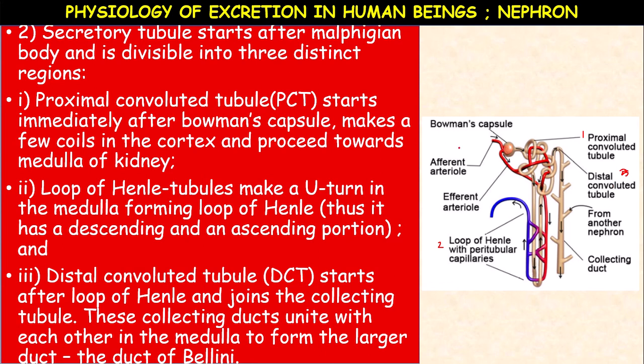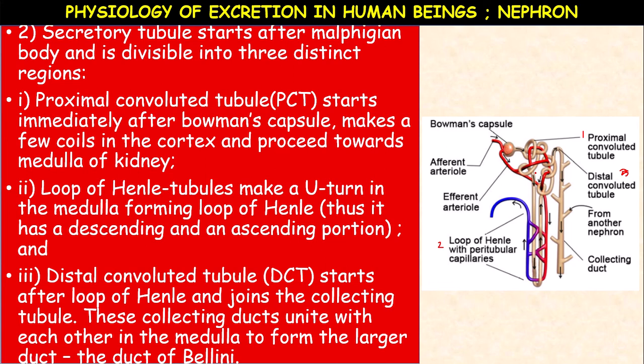It starts immediately after Bowman's capsule, makes a few coils in the cortex, the outer part of the kidney, and proceeds towards the medulla of the kidney. Outer cortex, inner medulla.